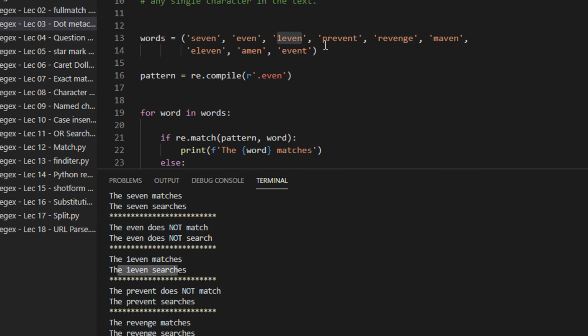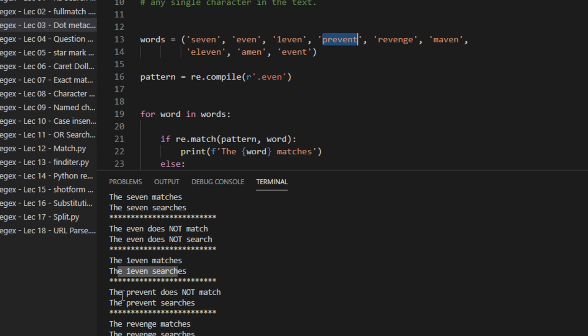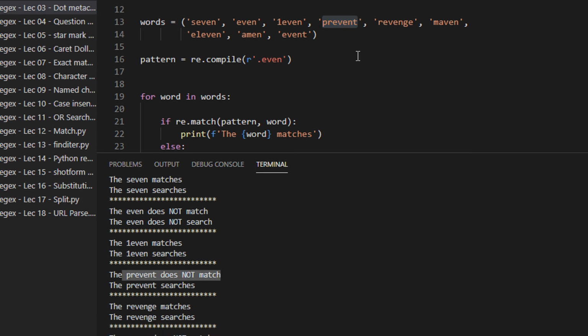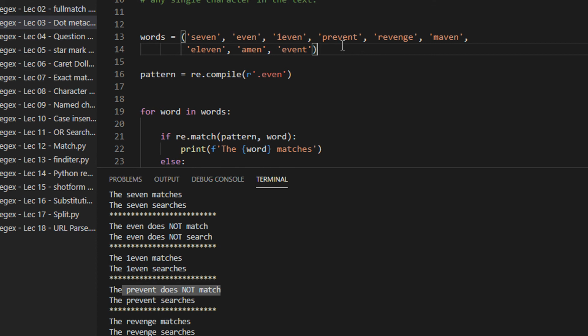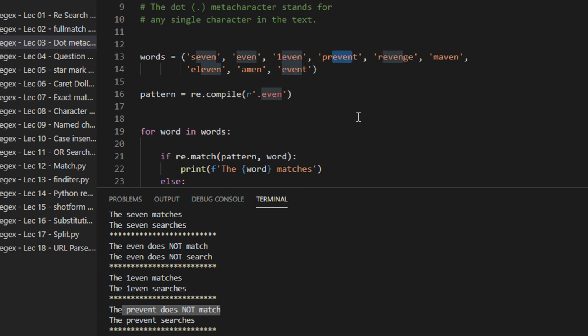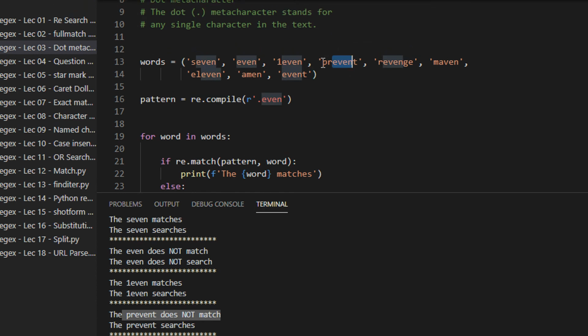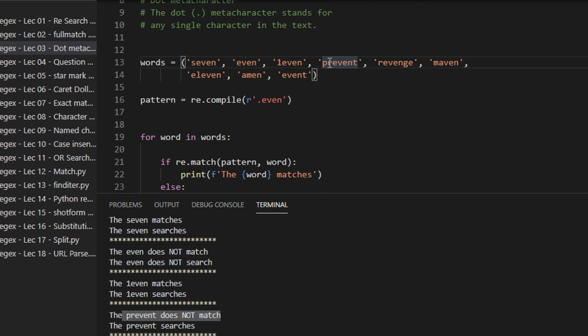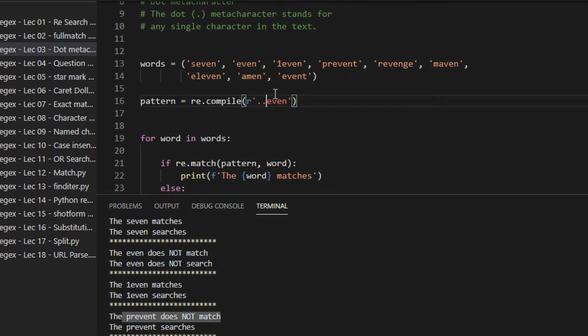Fine. Then I have prevent. It says prevent does not match. Why? Because when I have even, you can see there is even here in the string. But before even, how many characters are there? Two characters are there. How many did we require? We required only one character. Fine. So just for this example, I am showing if I want to match prevent, I can have two dots here. Then you will see it will match.